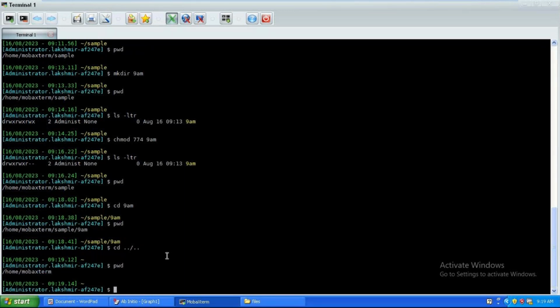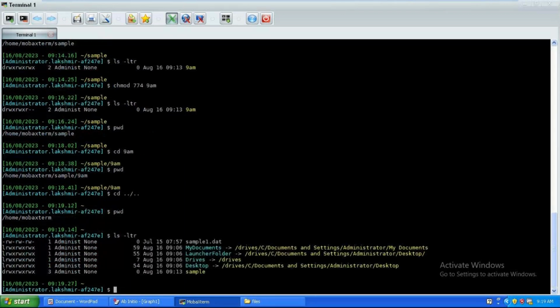Now ls -ld. Here I have a sample directory, and one more file, sample1.dat. I'm in my home path. I want to copy my sample1.dat file to the 9am path.